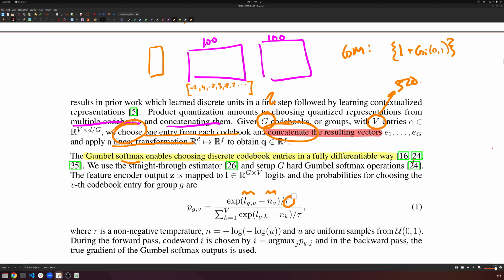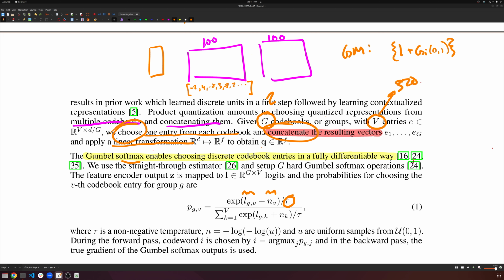So tau is a temperature parameter that allows us, when large, to cool our probabilities. When tau is large, the distribution over all of the embeddings will be close to uniform. So all quantized vectors will be pretty likely to be selected. They'll all be about the same likelihood to pick. As tau gets smaller and smaller, our distribution gets sharper and sharper, and our model will give more probability to a specific code and less probability to all the other codes.